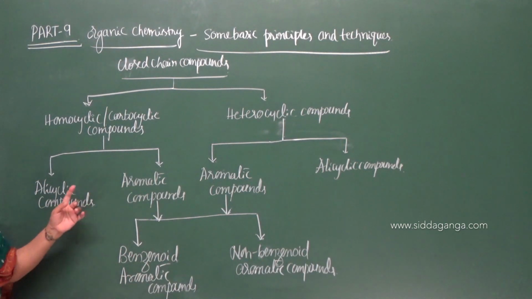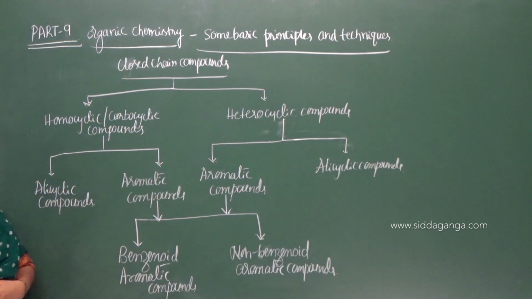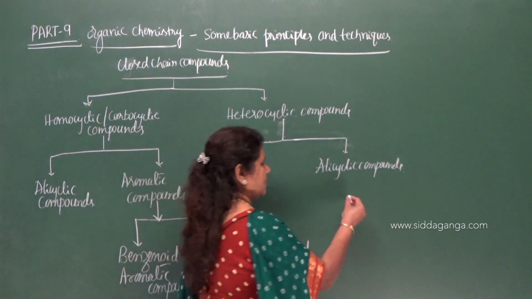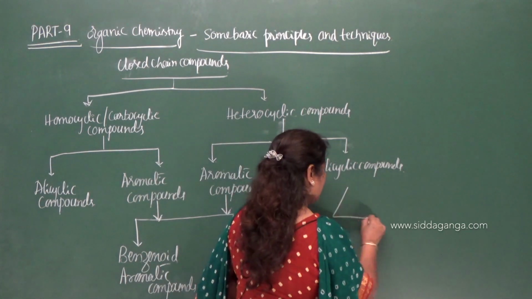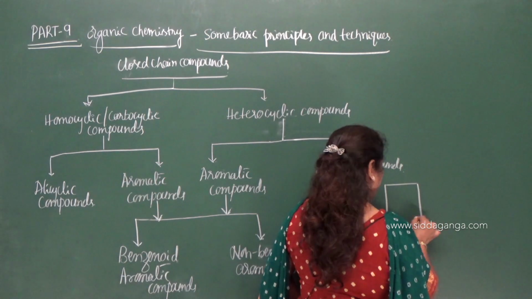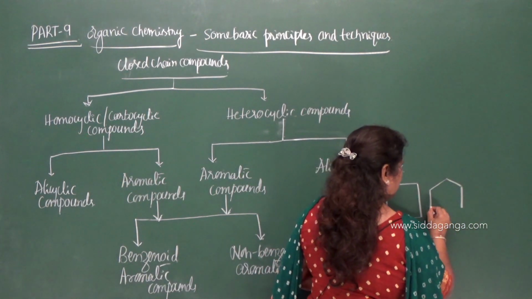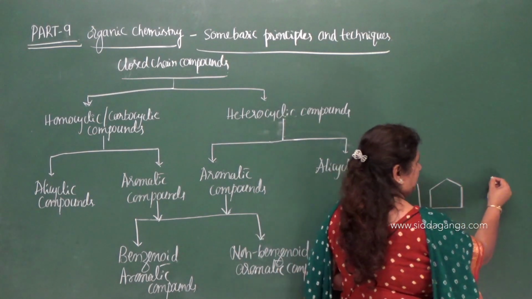Now what do you mean by alicyclic compounds? They are nothing but the homocyclic compounds. Let me give the example. So this is the example for homocyclic, alicyclic.